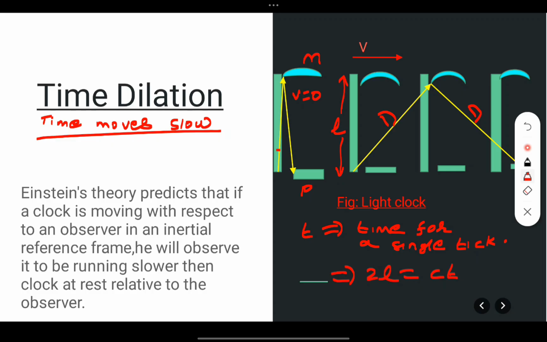In this case let it be t dash, means in the second case the time from this flash will strike here and then again come back to the detector, light detector or photo detector, you can say. So this time period is t dash. In the second case, when this light clock is moving with speed v, the time for this tick sound is t dash. Now this is d. Okay, the hypotenuse is d, here it is a right angle, you can see.